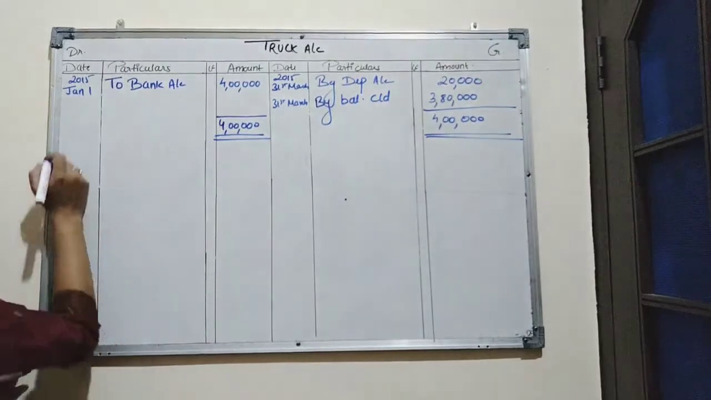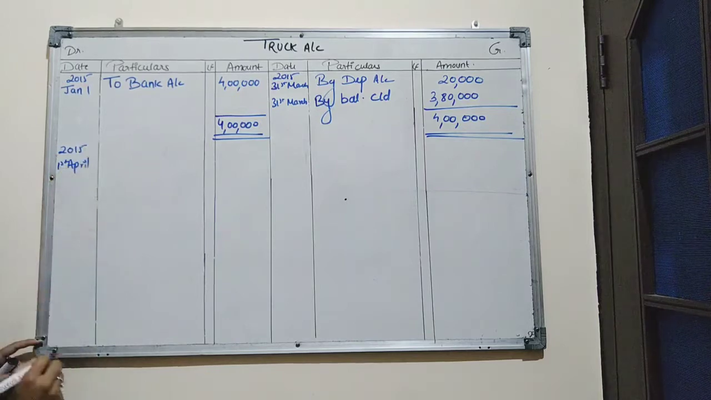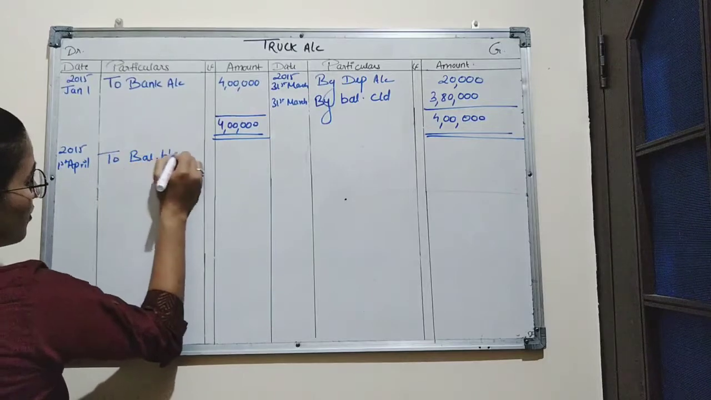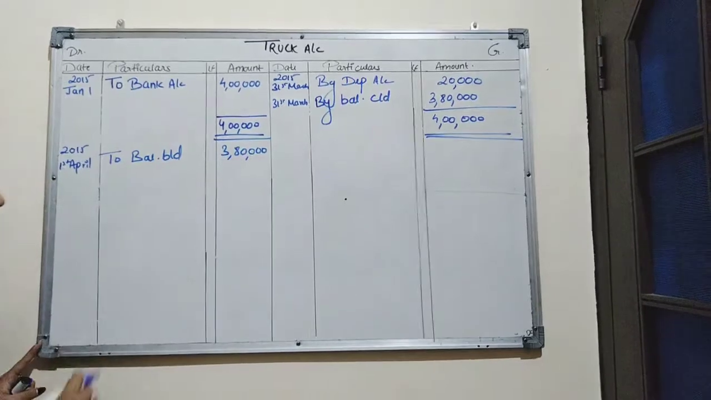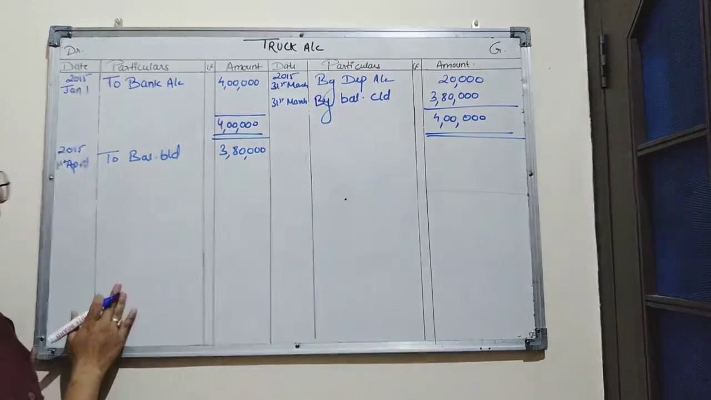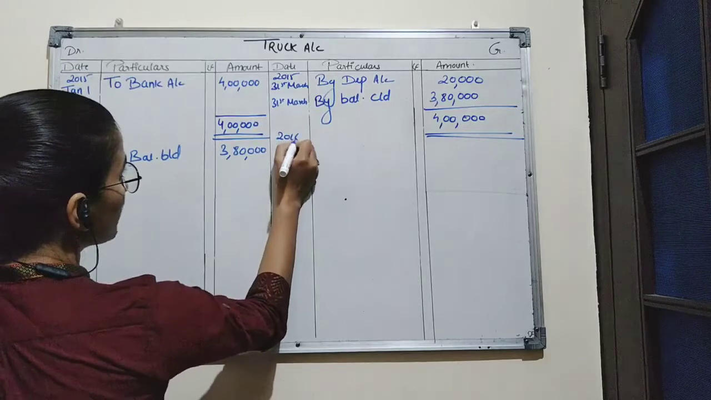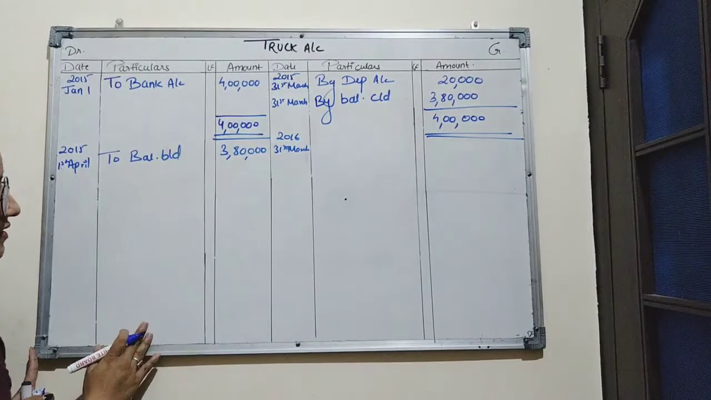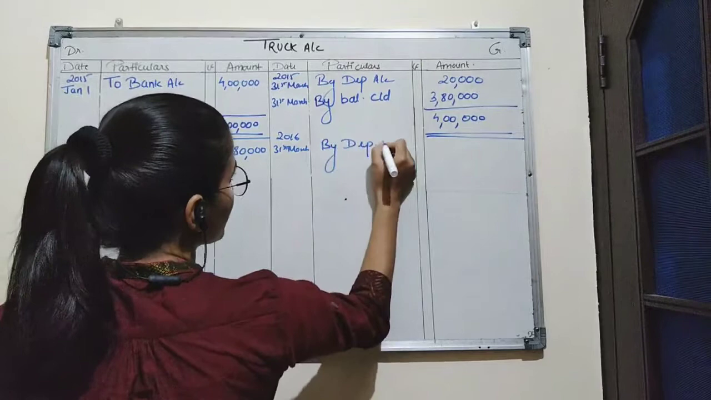Now this balance carried down is considered as balance brought down in the next year. Next year will be 2015, 1st April. We write this balance as to balance brought down, and the amount is 3,80,000. Now the value of the truck in the second year is 3,80,000, and this truck will be used for 1 year. So the year ending will be 2016 31st March, and we will provide the depreciation on this truck at the end of the year. So we will write it as by depreciation account.